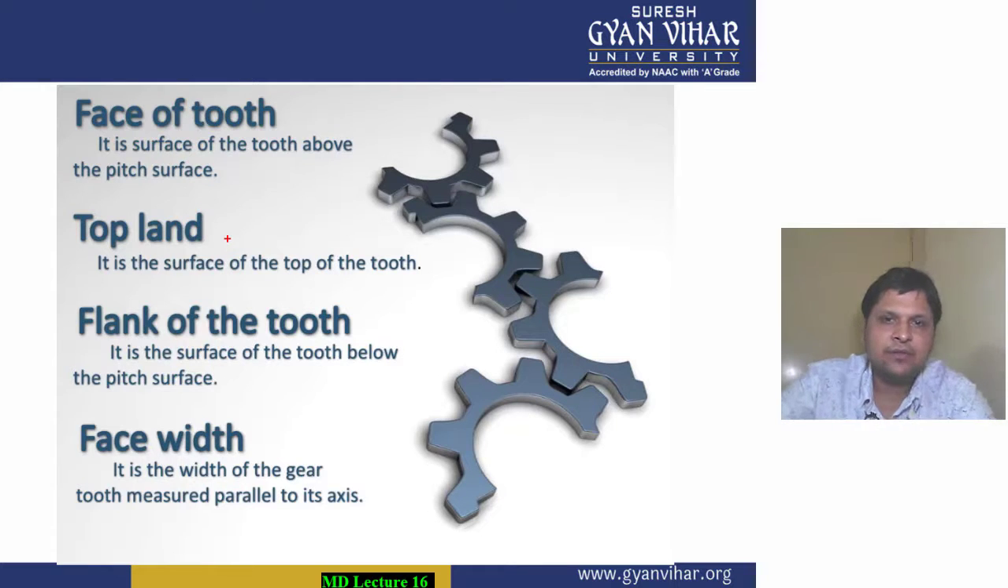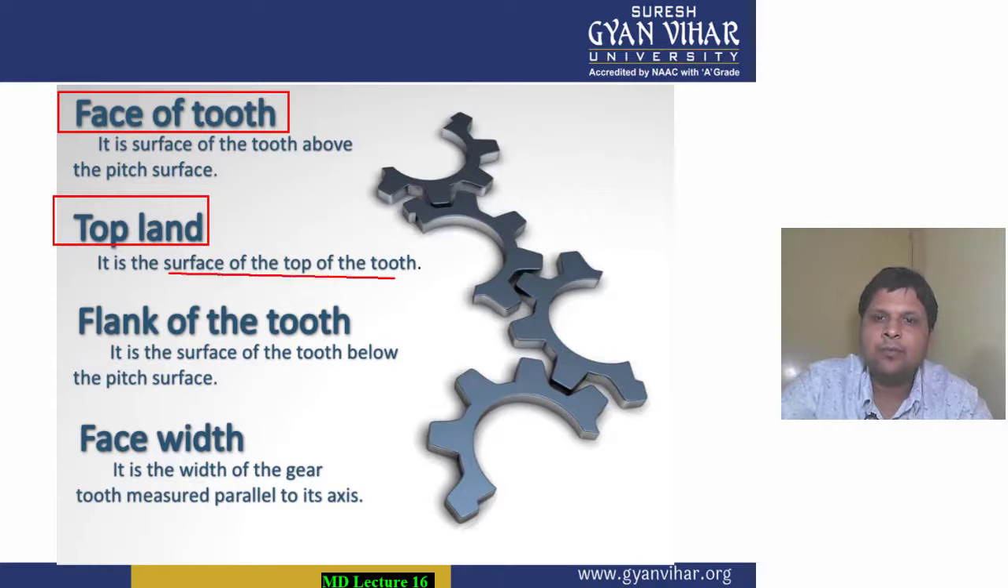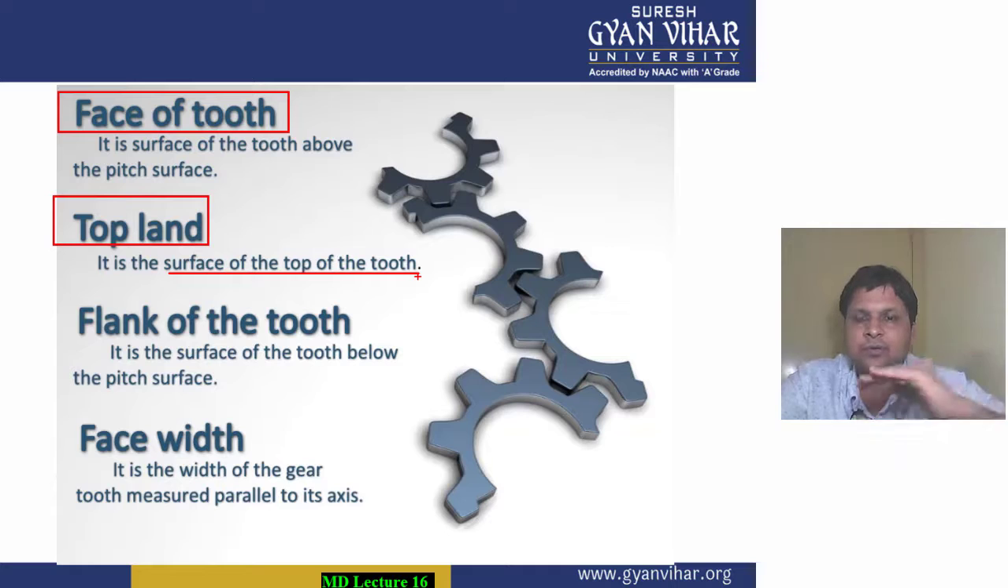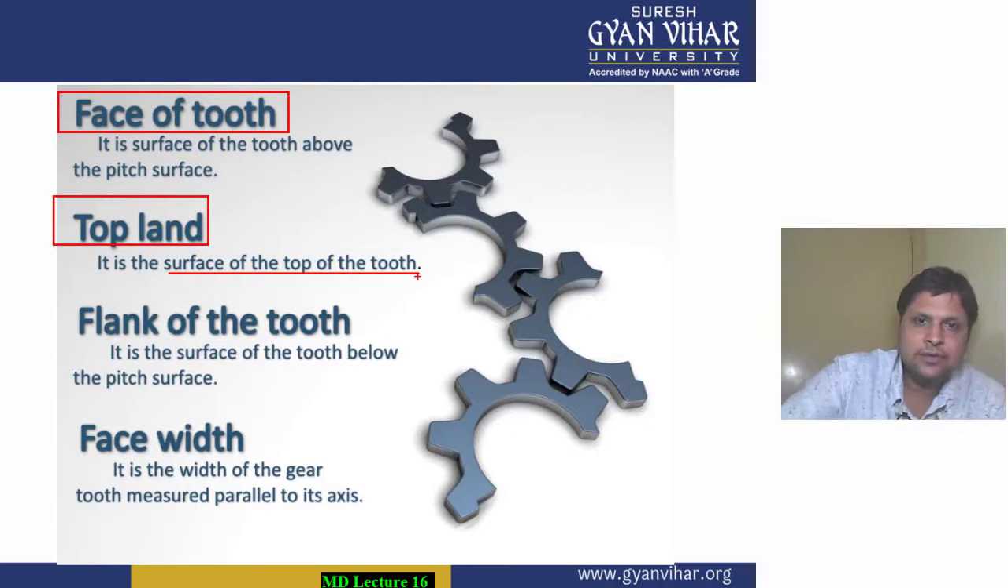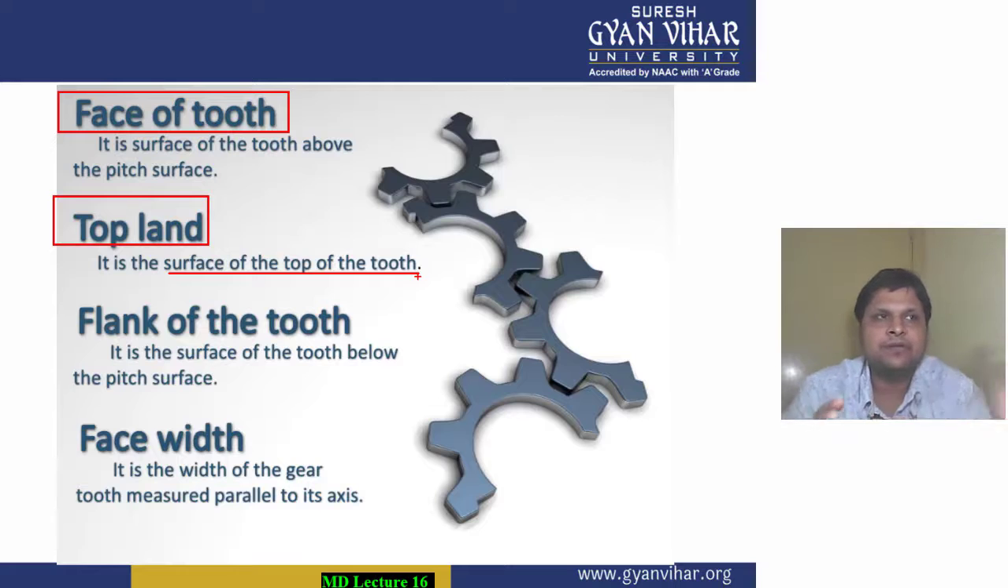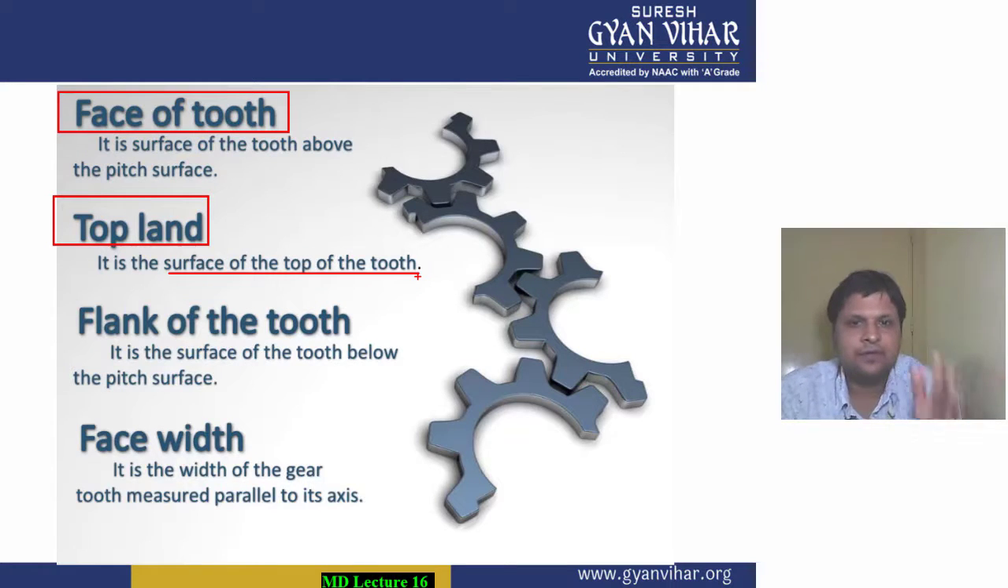The other term is the face of the tooth. What is the face of the tooth? It is the surface of the tooth above the pitch surface. What is top land? It is the surface of the top of the tooth. The top portion of the tooth is known as top land. Above the pitch circle, the surface of the tooth is known as face of the tooth.